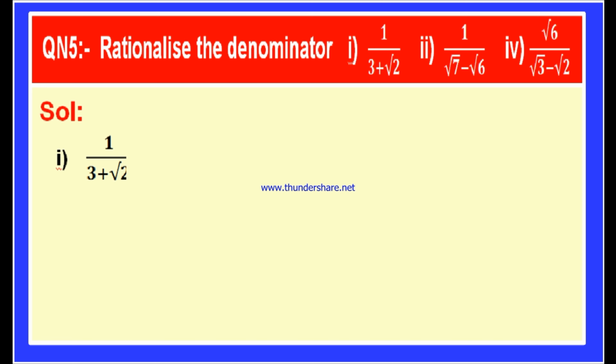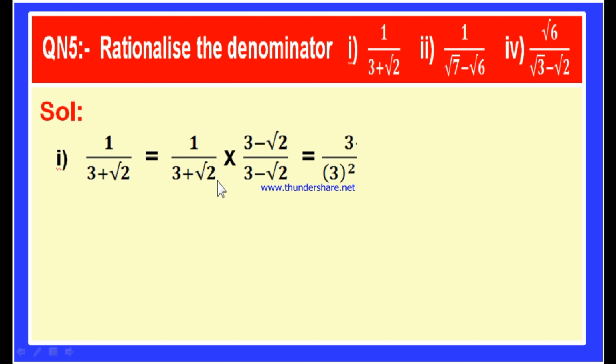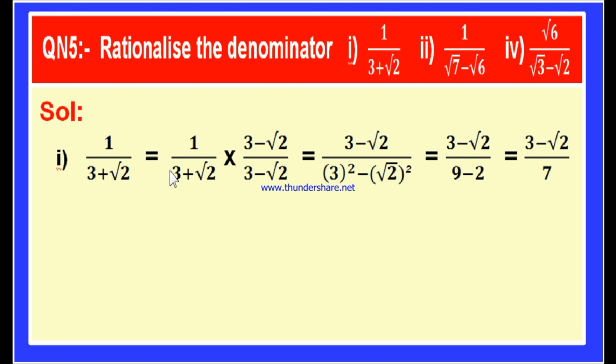Here is the solution. Let us consider the first bit, 1 by 3 plus root 2. Here if you observe the denominator, 3 is a rational number and root 2 is an irrational number. The sum of a rational and an irrational number will become an irrational number. Therefore, in the given fraction, we have an irrational number in the denominator place. Now the question is, we have to rationalize the denominator. That means we have to bring a rational number in the place of the denominator. This irrational number is to be replaced with a rational number without changing the value of the fraction.